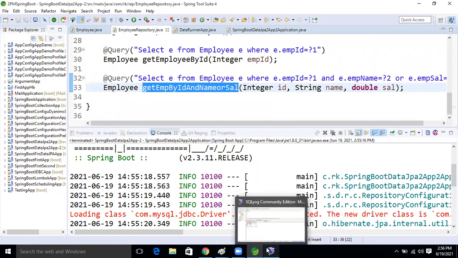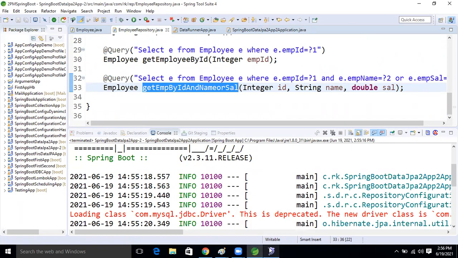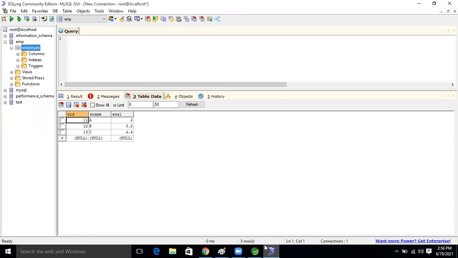what is the query? Think about the database.